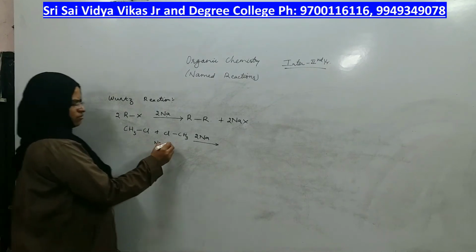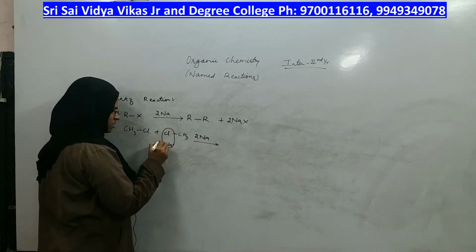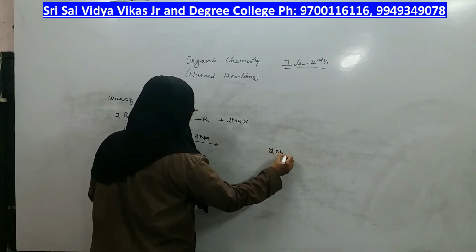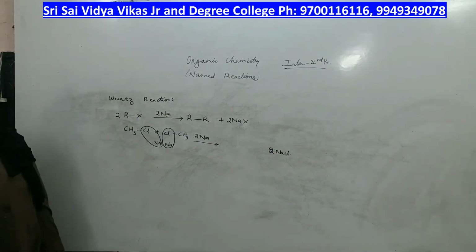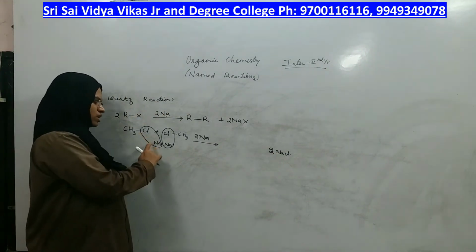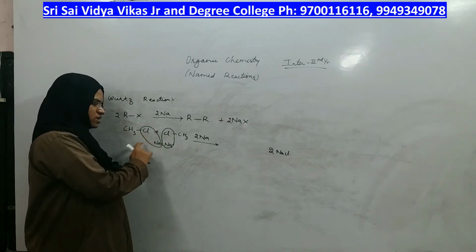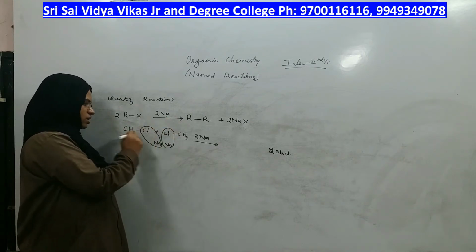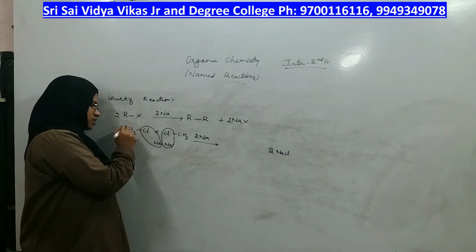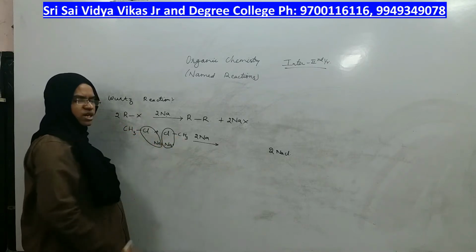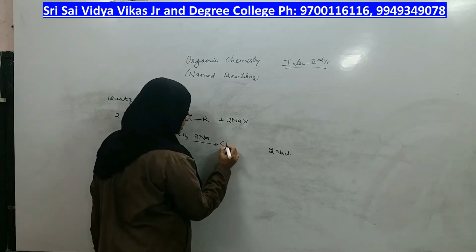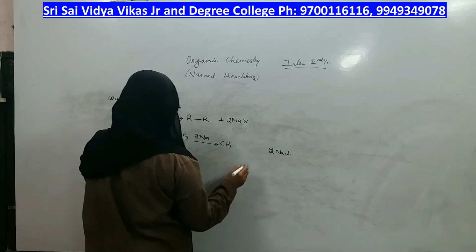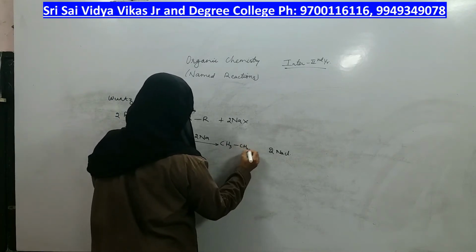One sodium forms NaCl. Another sodium forms another NaCl. So how many NaCl did you get? 2 NaCl. In Williamson's ether synthesis, you got only 1 NaCl, but here you will get 2 NaCl. From one haloalkane, 1 NaCl, from another haloalkane, another NaCl. Bond broken, this carbon gets positive and will be attacked by this carbon. So both of them get connected in this manner. CH3 of one haloalkane is connected to CH3 of another haloalkane.